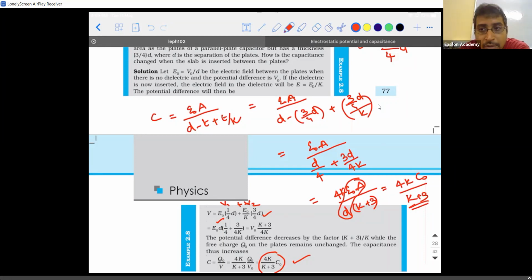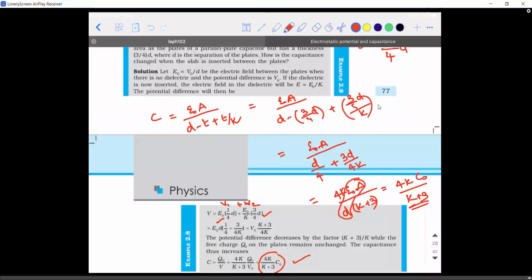But mostly what I've seen is they have asked only with generic values. Generic in the sense they will give only the variable, not the values, because their interest is not to check your calculations. This question actually checks the concept, not the calculation. If you don't know the concept, you cannot get that 4k divided by k plus 3. You're able to understand? Yes, sir. Understood. I'll give you some more problems also.